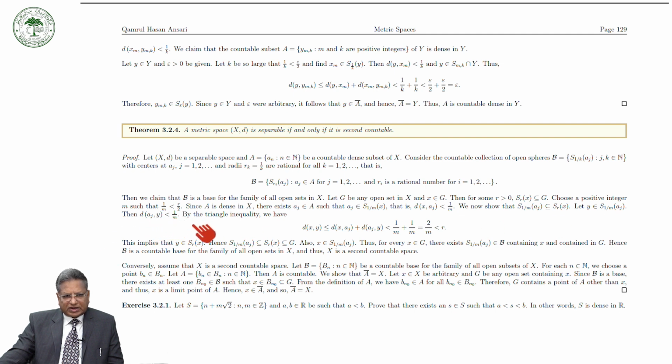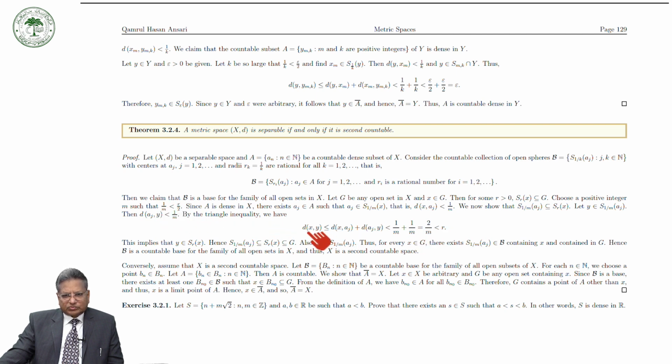Now by using the triangle inequality, d(x, y) is less than or equal to d(x, a_j) plus d(a_j, y). This is strictly less than 1 over m, and this is strictly less than 1 over m. So the whole thing is less than 2 over m. But 2 over m, from here we can see, is less than r.